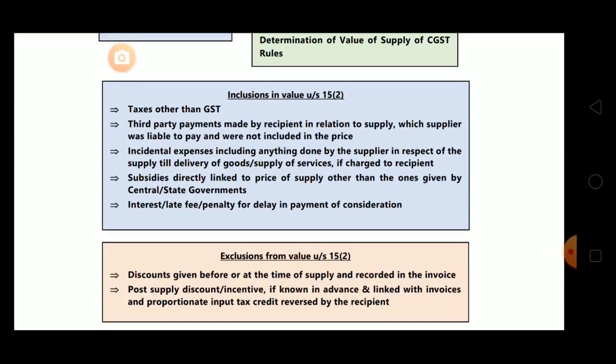Next is third party payment made by recipient in relation to supply which supplier was liable to pay and were not included in the price, means the recipient has paid the payment on behalf of supplier and it was not included in the price, then it will be added in the value.